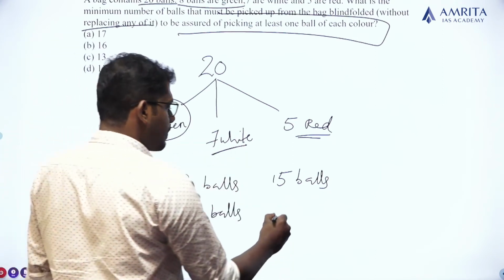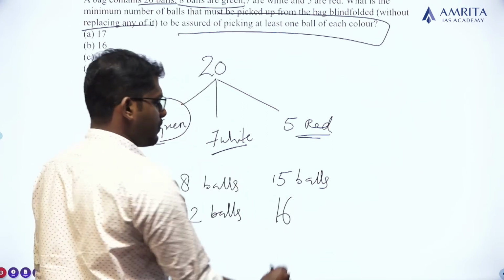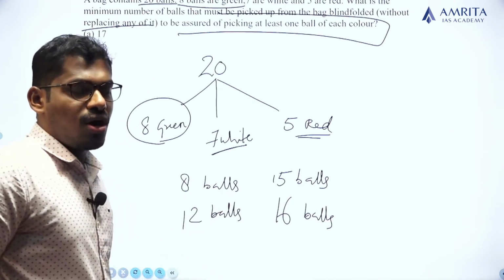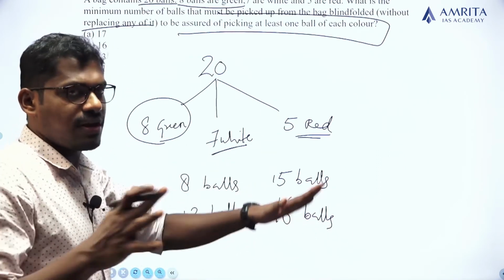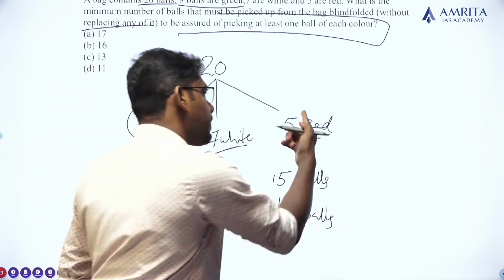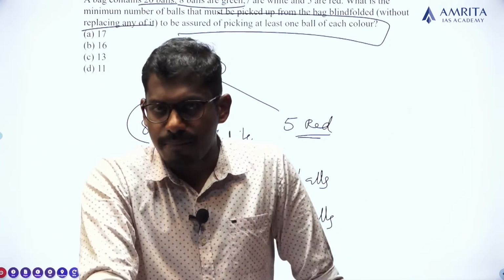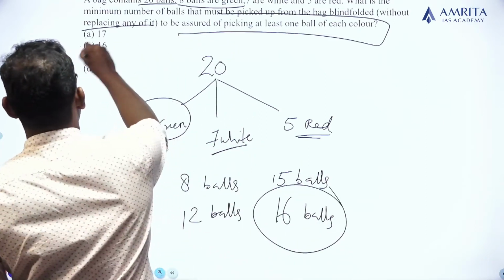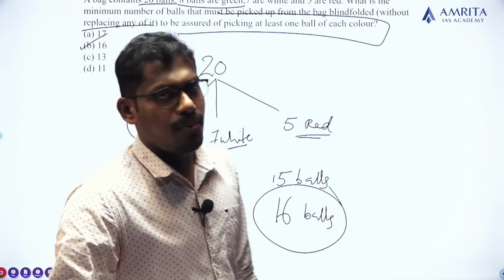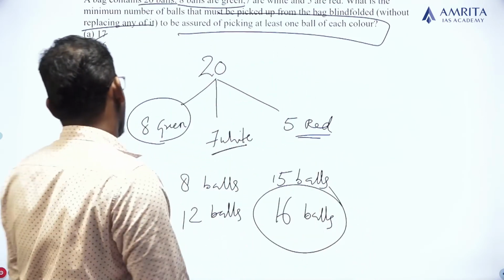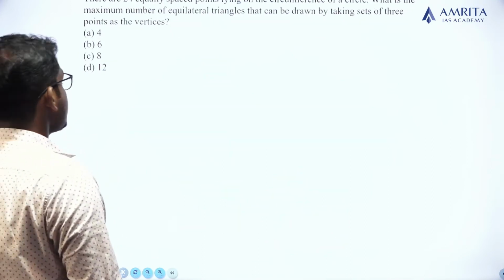But if I am taking 16 balls, even if the 15 balls are white and green, the next ball will be red. Is it clear? Yes. So the minimum possible number of selection is 16, so that it contains the balls of all the different colors. Clear? Okay, the answer for this question is option B, 16.